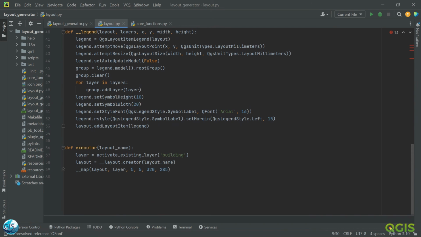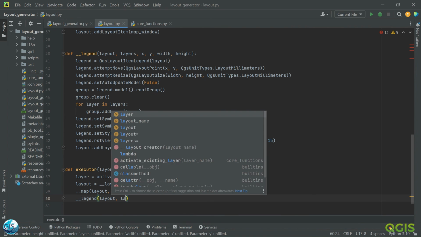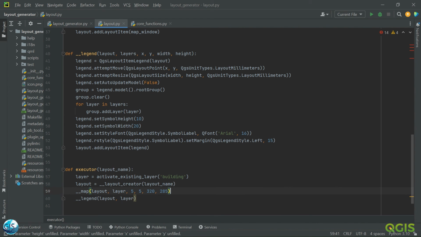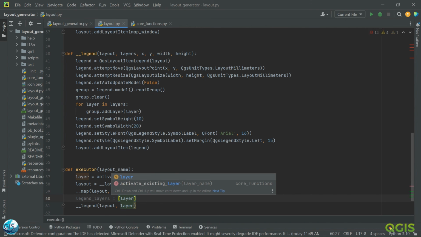So we have our executor, we have a layer, it is a building, as I have already told you. This is not a big problem. After that, the only thing we need is to call the legend. So definitely we need a layout and a layer, or as we have already typed, legend layers equal to a list, and then we can give a layer.